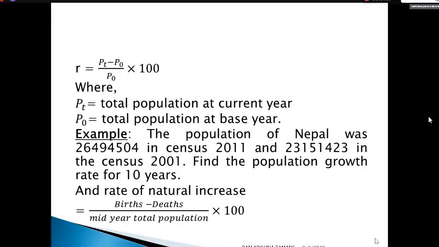Similarly, the rate of natural increase is based on natural vital events. That means birth minus death, divided by the total mid-year population, multiplied by 100. That is based on natural vital events without migration; that is said to be the rate of natural increase. Including migration, it is said to be growth.